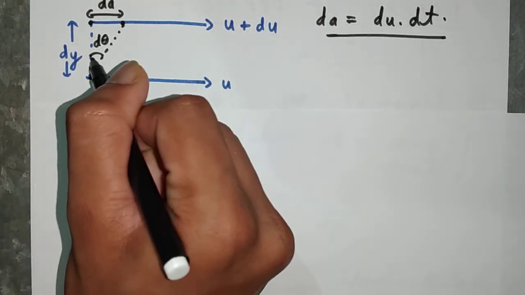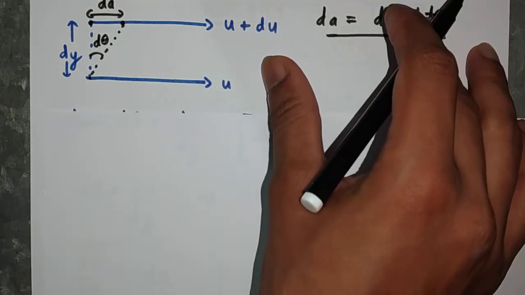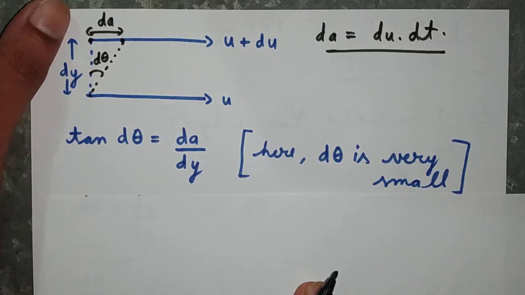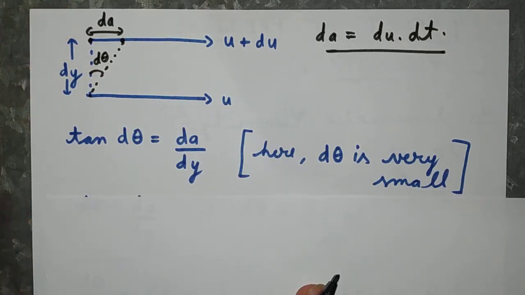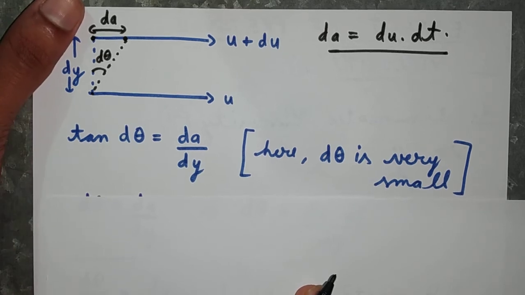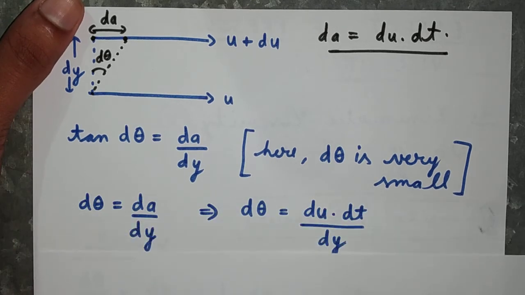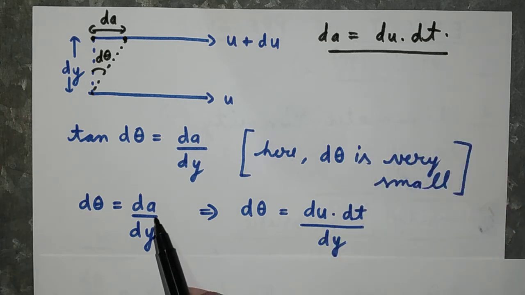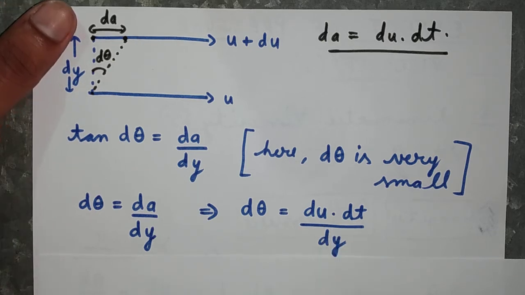So here if we take tan d theta, we will get dA by dy, and here d theta is very small, so tan d theta can be written simply as d theta, which will be dA by dy. And here dA is du into dt, so dA is replaced by du into dt.